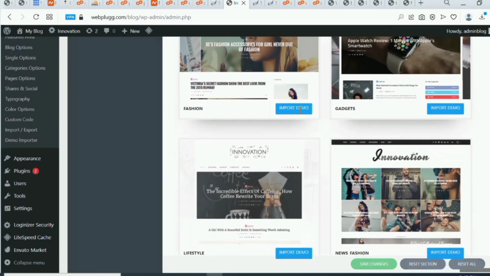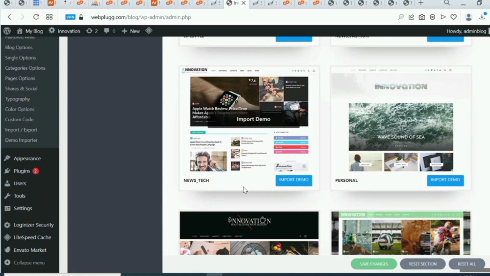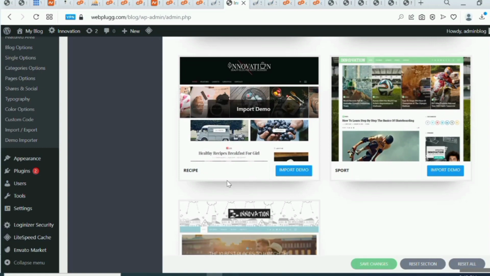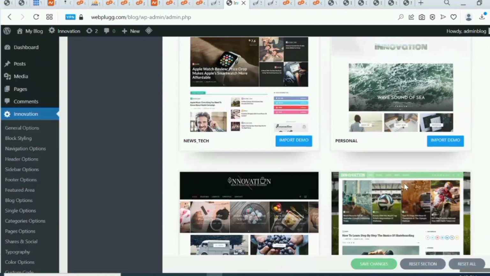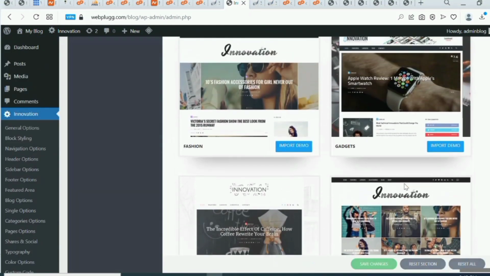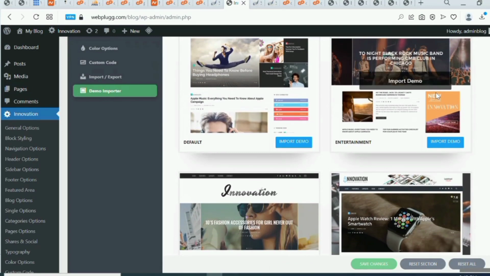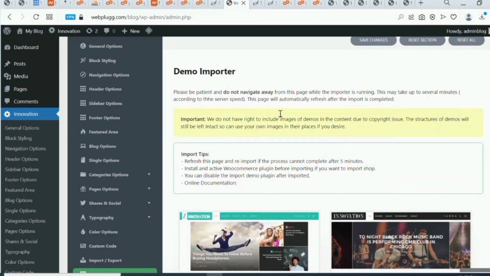There are varieties of demos you can use. If you want to blog on lifestyle, fashion, tech, personal branding and stuff like that, recipes, sports, travel, guys, there are more beautiful pages and demos here that you can use. If you want entertainment, you have the demo here. You can read some of the important tips here.